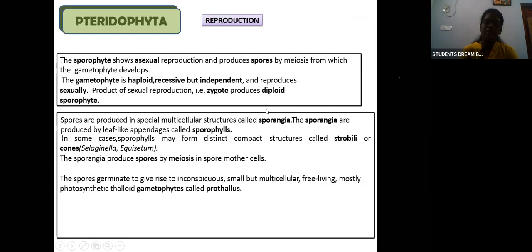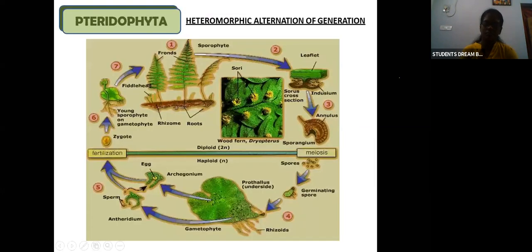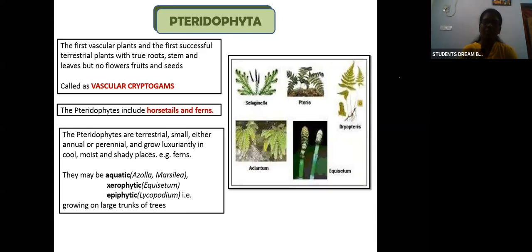Clear? Pteridophytes are vascular cryptogams. They are the first vascular plants and the first successful terrestrial plants, having true roots, stem and leaves. But no flowers, no fruits, no seeds. Examples like ferns and horsetails come under Pteridophyta.